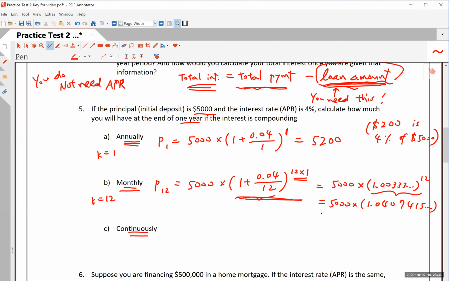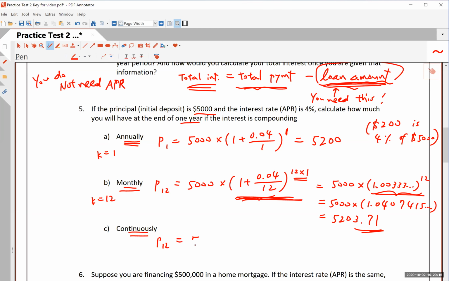Try to write as many digits as possible, because otherwise, you end up having an answer which could be a few $100s off, and you do not want to do that. Right? It's better to do this in one sequence of computations if possible. But anyway, you should get something close to $5,203.71. If you're off by like $1 or $2, I'm not really concerned about it, because as long as you use this formula, I know that you are thinking the right way.